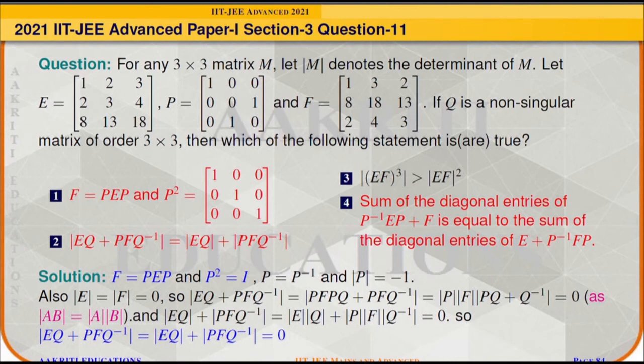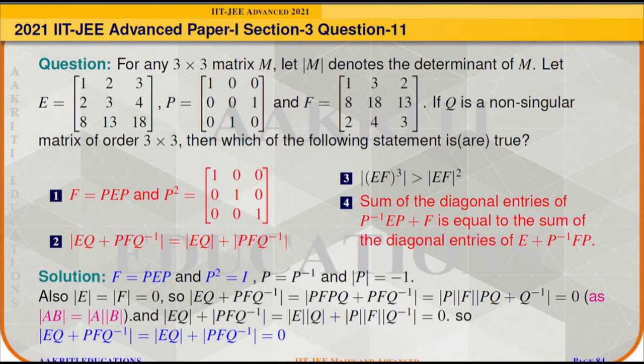Now we will check determinant of EQ plus determinant of PFQ inverse. Again we will use the property that determinant of AB is equal to determinant of A times determinant of B. So determinant of EQ will be determinant of E times determinant of Q, and determinant of PFQ inverse will be equal to determinant of P times determinant of F times determinant of Q inverse.